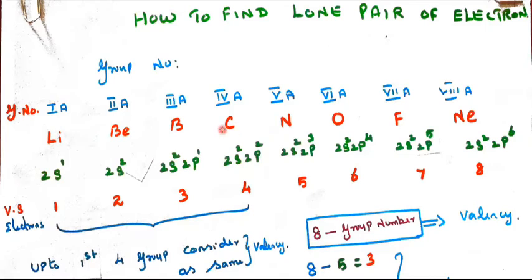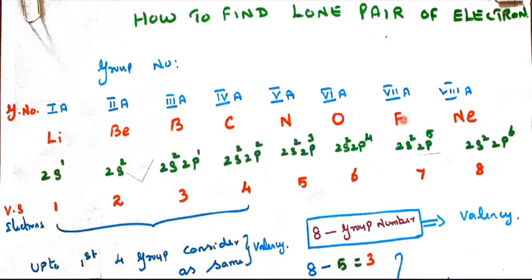Group 4A: carbon, silicon, germanium, tin, and lead. Group 5A: nitrogen, phosphorus, arsenic, antimony, bismuth. Group 6A: oxygen, sulfur, selenium, tellurium, polonium. Then fluorine and the halogens.